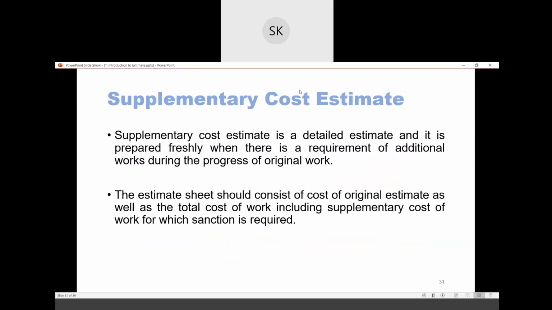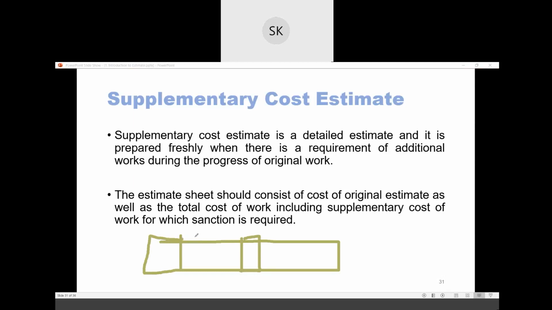I can give an example. Suppose you are constructing a road, a 9 kilometer road, and in the BOQ or in the contract only one bridge is assigned to you to construct, but when you see that you will need one more bridge on that 9 kilometer road, so this is an extra work.